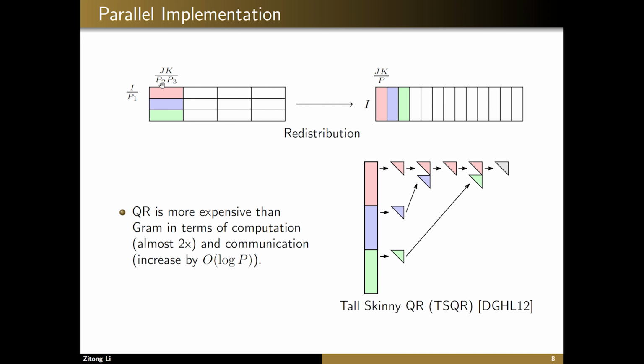necessary blocks of data. After that, each processor computes a QR on their local matrix, and then they pair up in two, stack the triangular factors they get from the local QR on top of each other, and then do a QR on that matrix again. It forms this binary tree pattern, and in the end we have the final triangular factor in the first processor, who will then broadcast the triangle to other processors so that everyone can do the SVD on that triangle independently.